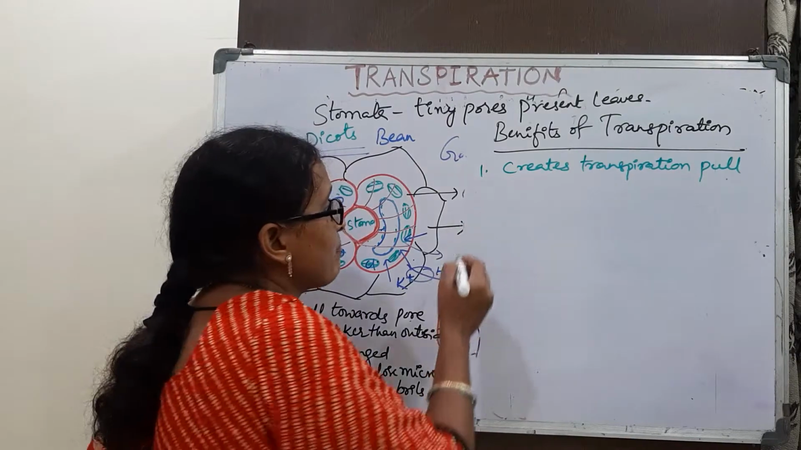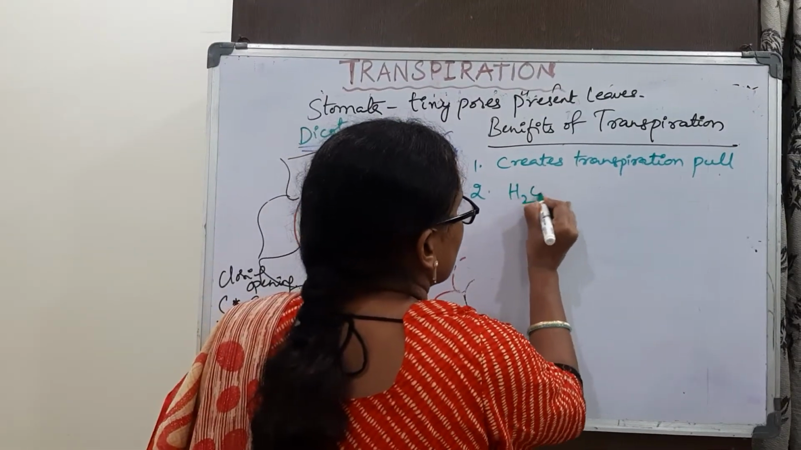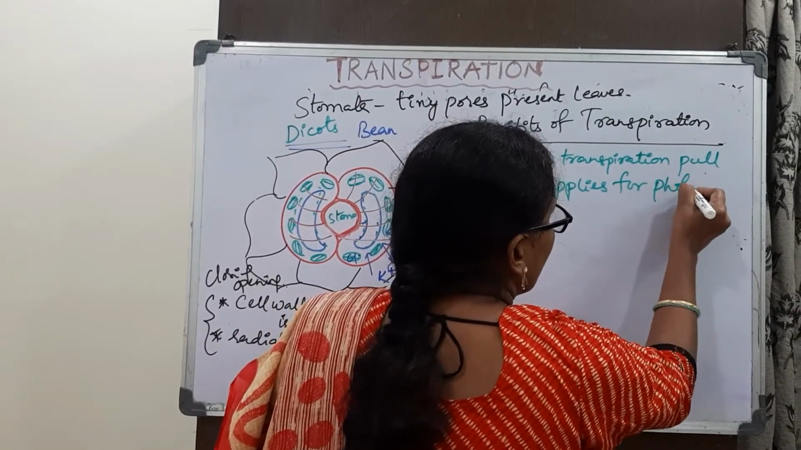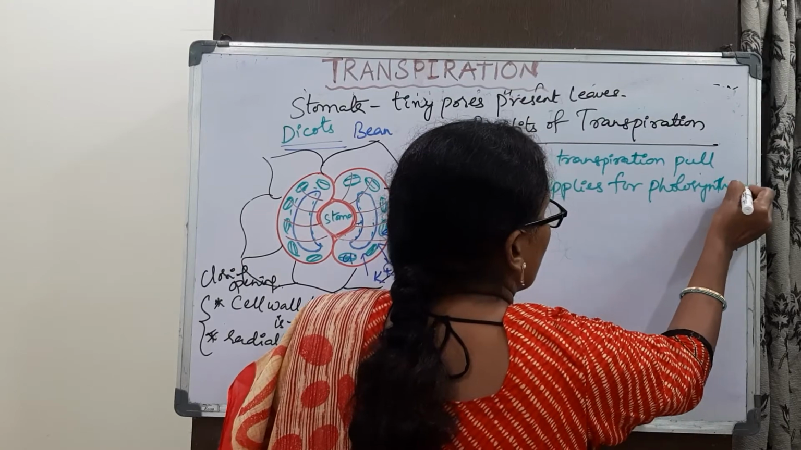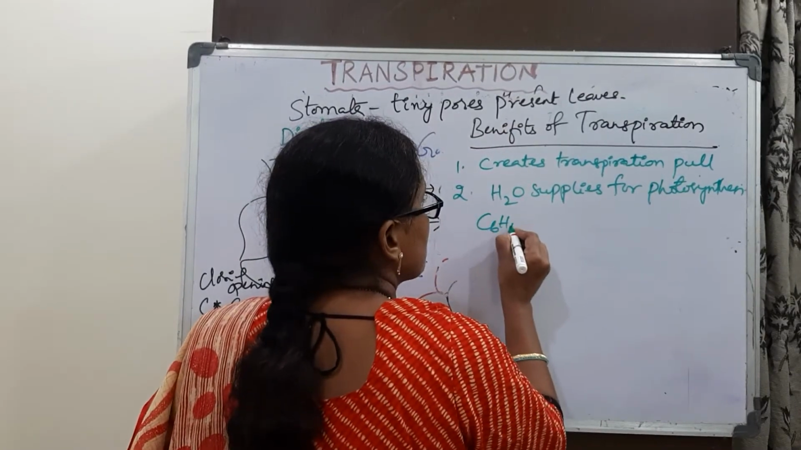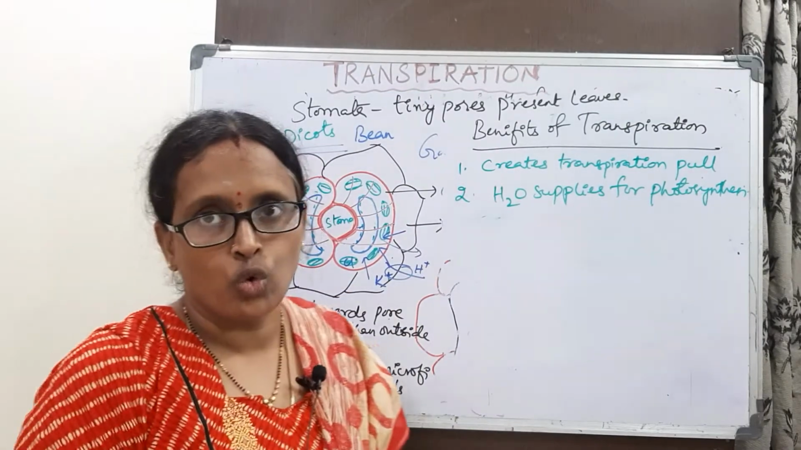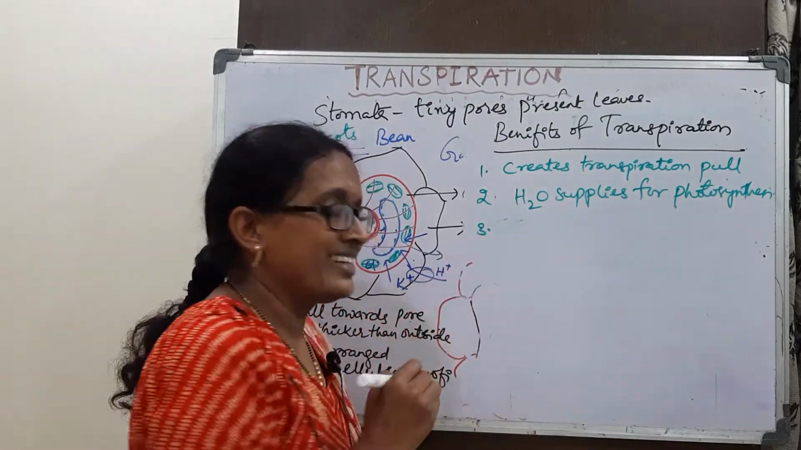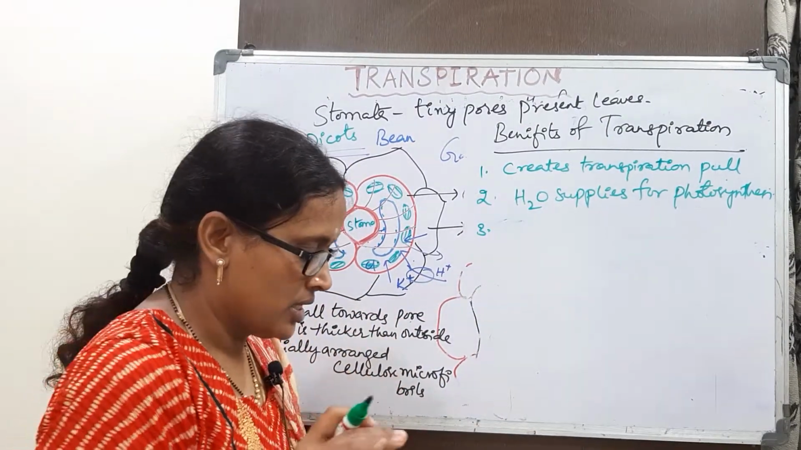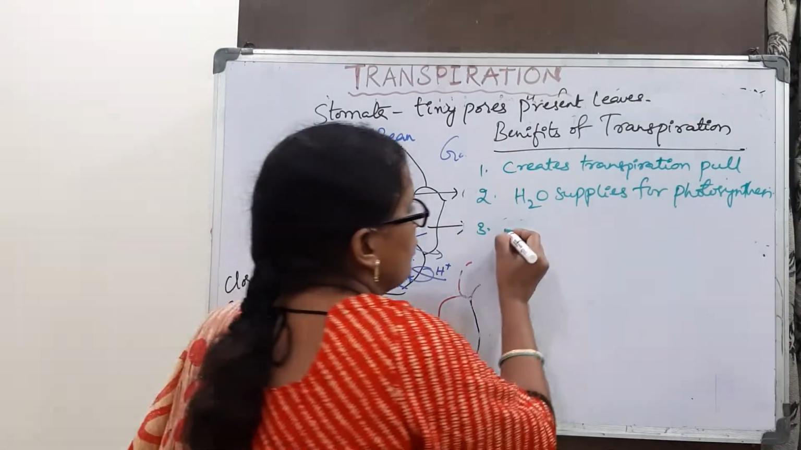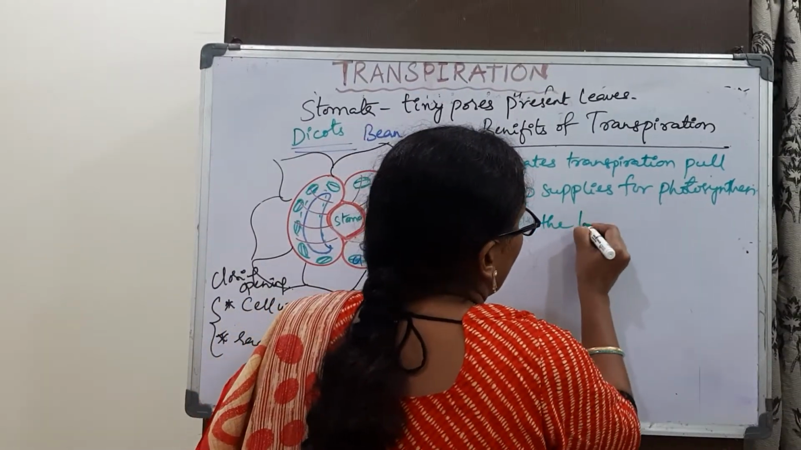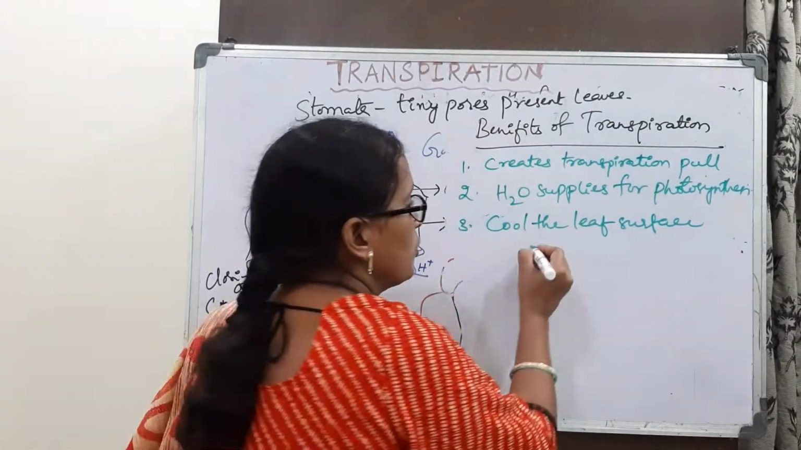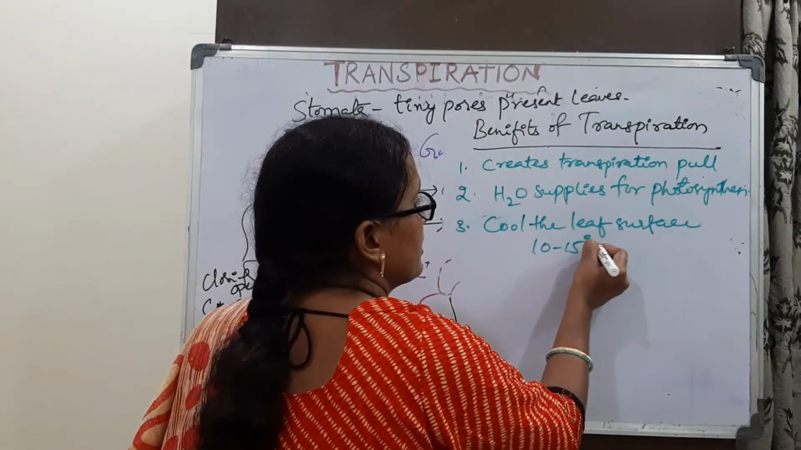Second, it supplies water for photosynthesis. Without water there is no photosynthesis. We write the equation 6CO2 plus 6H2O. Water is essential for photosynthesis. And also it cools the leaf surface. The leaf surface is cooled down by up to 10 to 15 degrees centigrade.